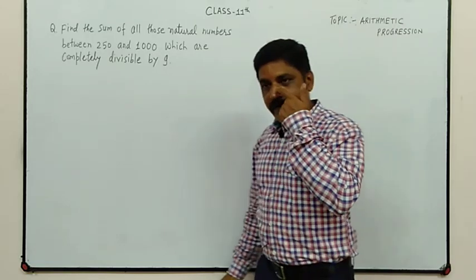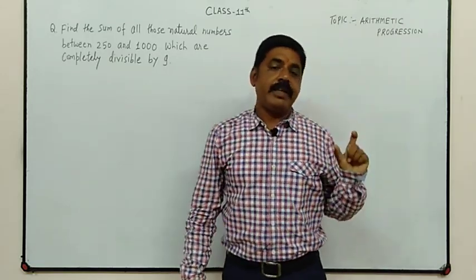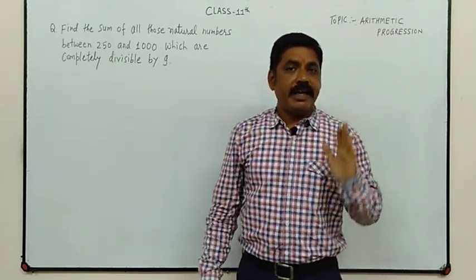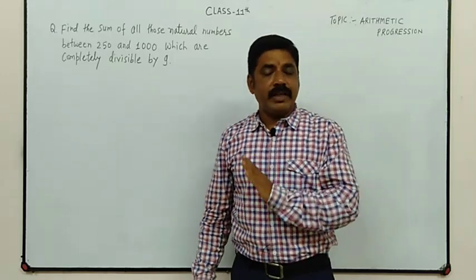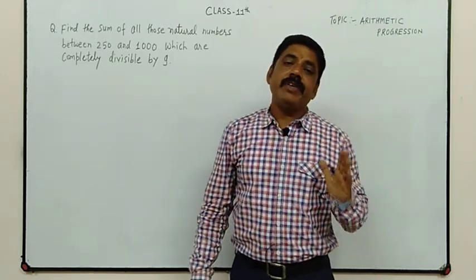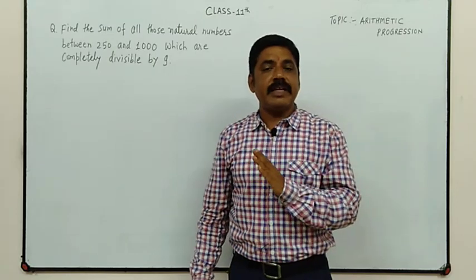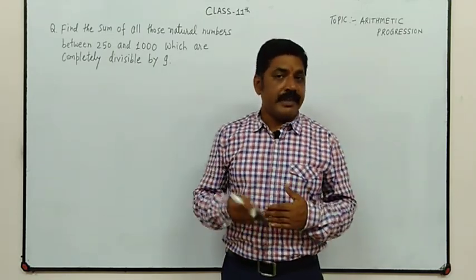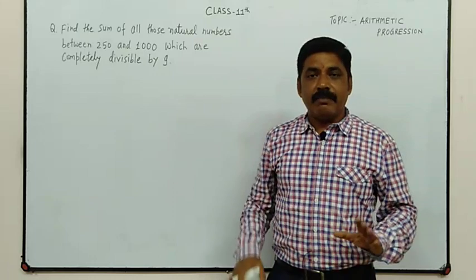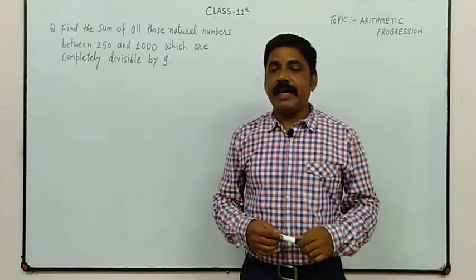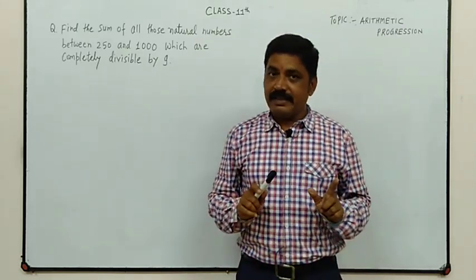In the last question we saw we have to take the numbers in between 100 and 1000, which are completely divisible by 9, right?